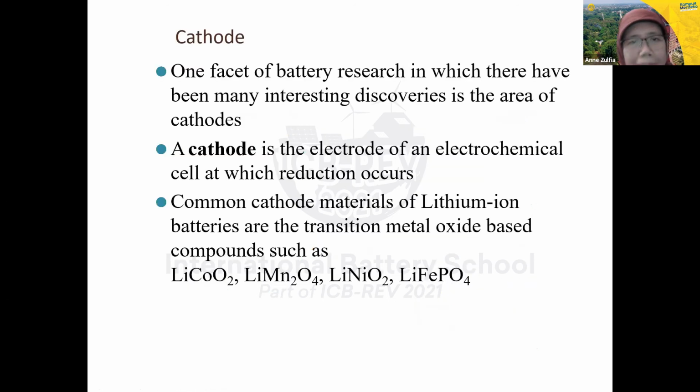Now is the cathode. The cathode is one facet of battery research in which there have been many interesting discoveries. A cathode is the electrode of an electrochemical cell at which reduction occurs. So at the cathode reduction occurs, and at the anode oxidation occurs. It's vice versa, they are opposite between a cathode and an anode.